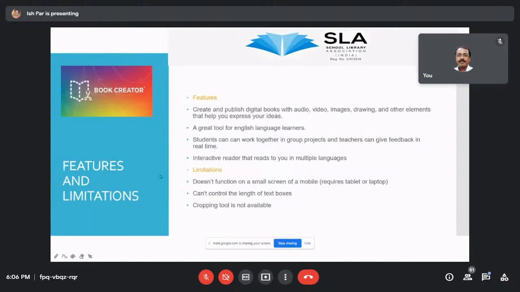Now, features and limitations. You can create a digital book with lots of other elements. It's a great tool for English learners. Students can work together on a project and the teacher can give feedback in real time.